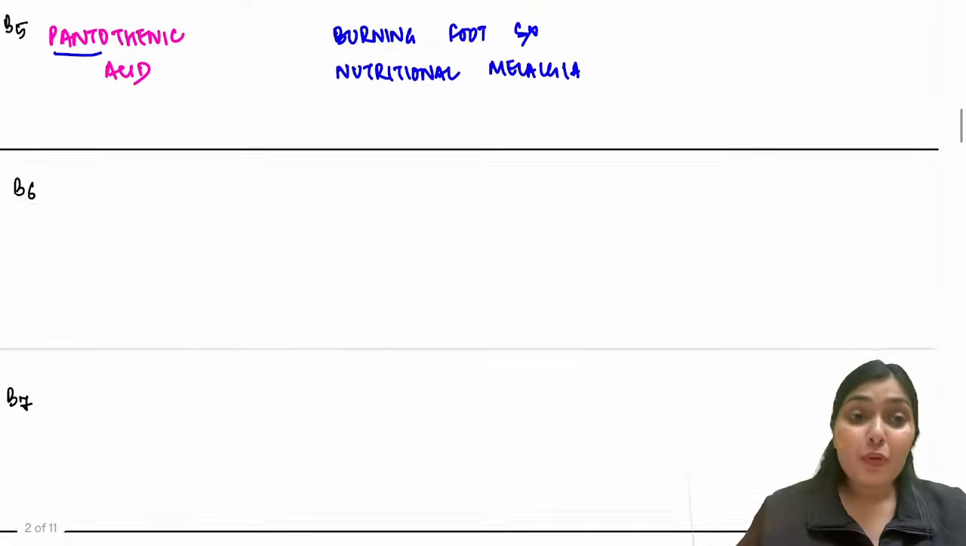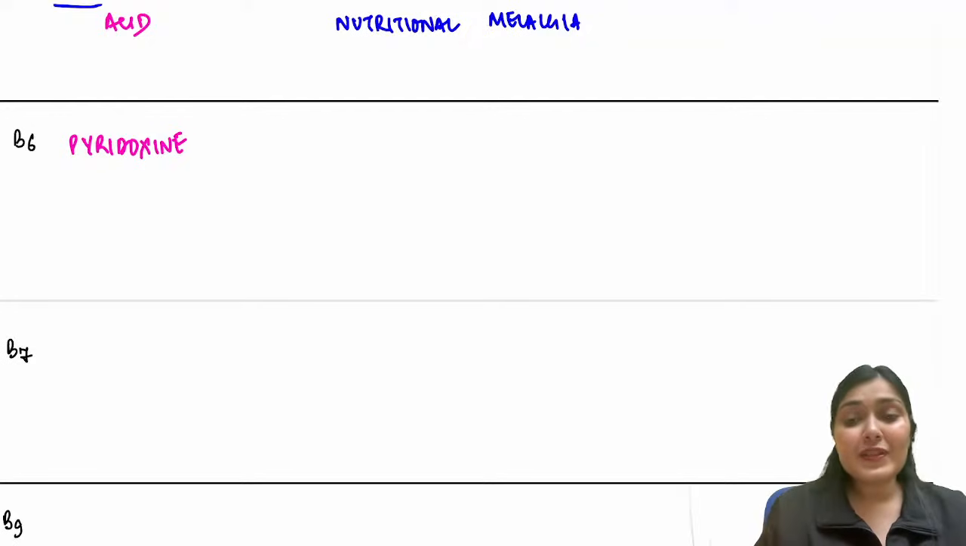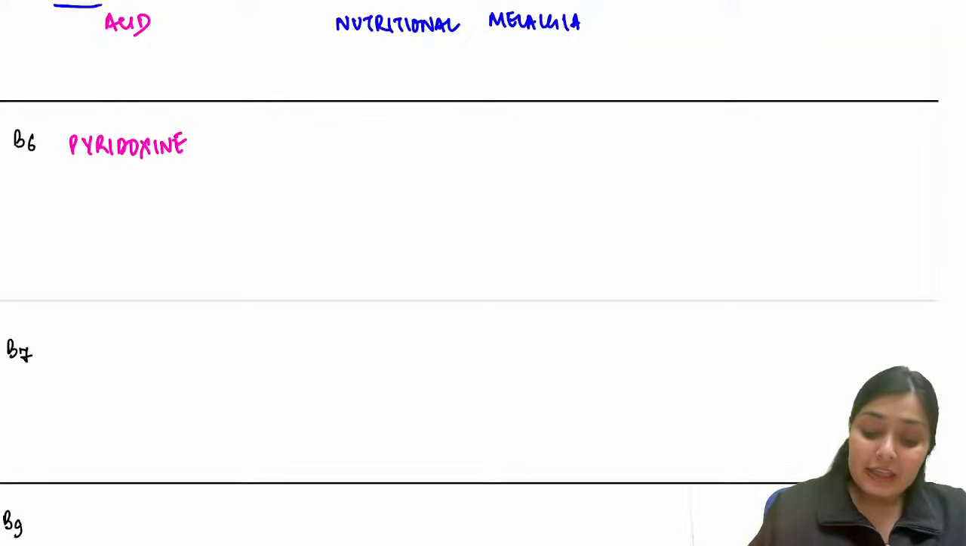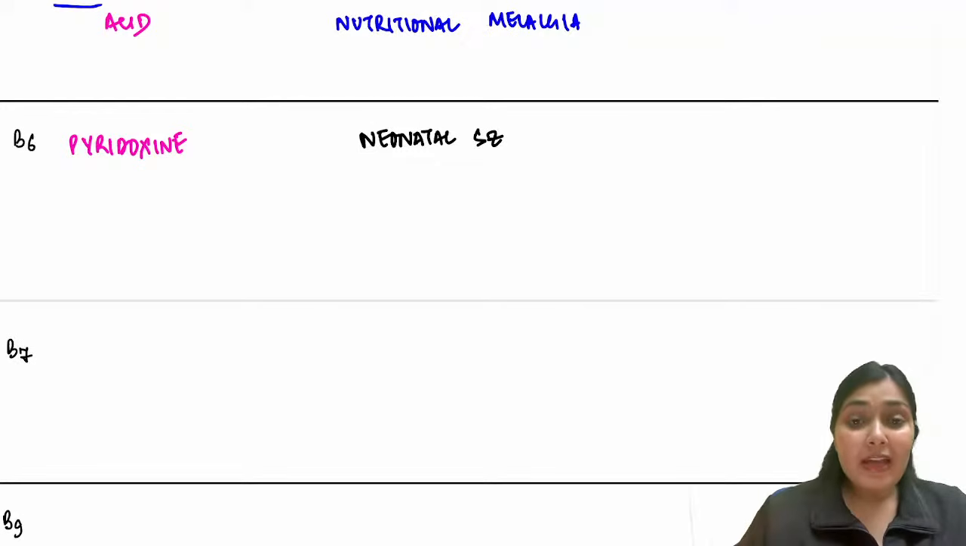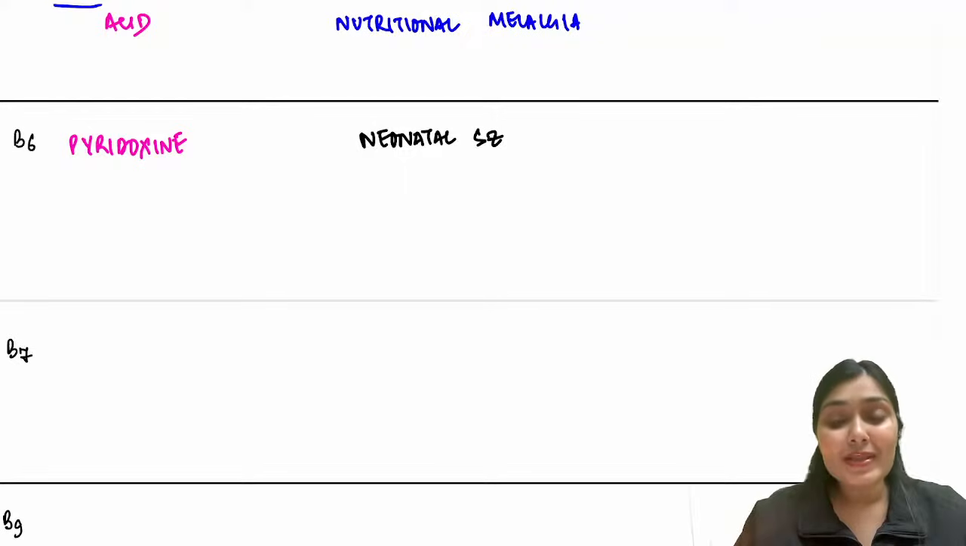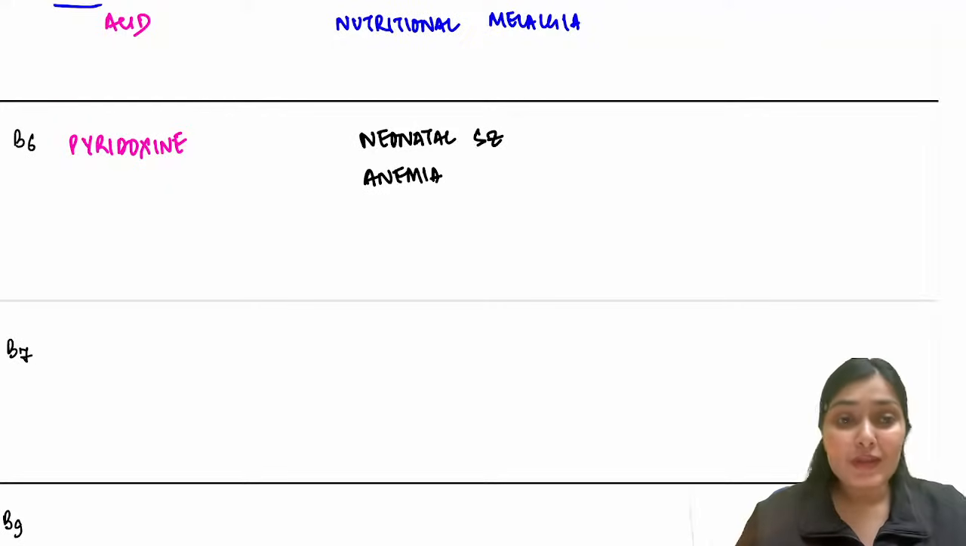After B5, let's talk about B6. What is B6? Pyridoxine. And what do you see when there is deficiency of pyridoxine? A very important thing: neonatal seizures. Remember, in the neonatal age group, when everything fails and your regular anticonvulsants are not working, it could be a rare condition of pyridoxine deficiency, and that causes neonatal seizures. Apart from that, you also see anemia in cases of pyridoxine deficiency.